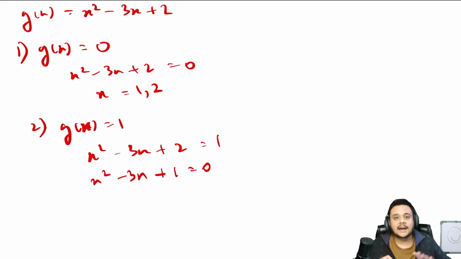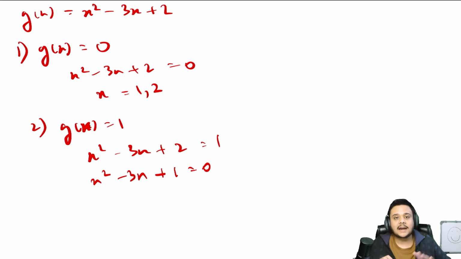Now let us check at g of x is equal to 2. This means x square minus 3x plus 2 is equal to 2, so x square minus 3x is equal to 0. This will be true for two values, which is x is 0 and 3. Now g of x is equal to 3. x square minus 3x minus 1 is equal to 0 is what you will get, and I believe you are going to get only one value for this. I think so.